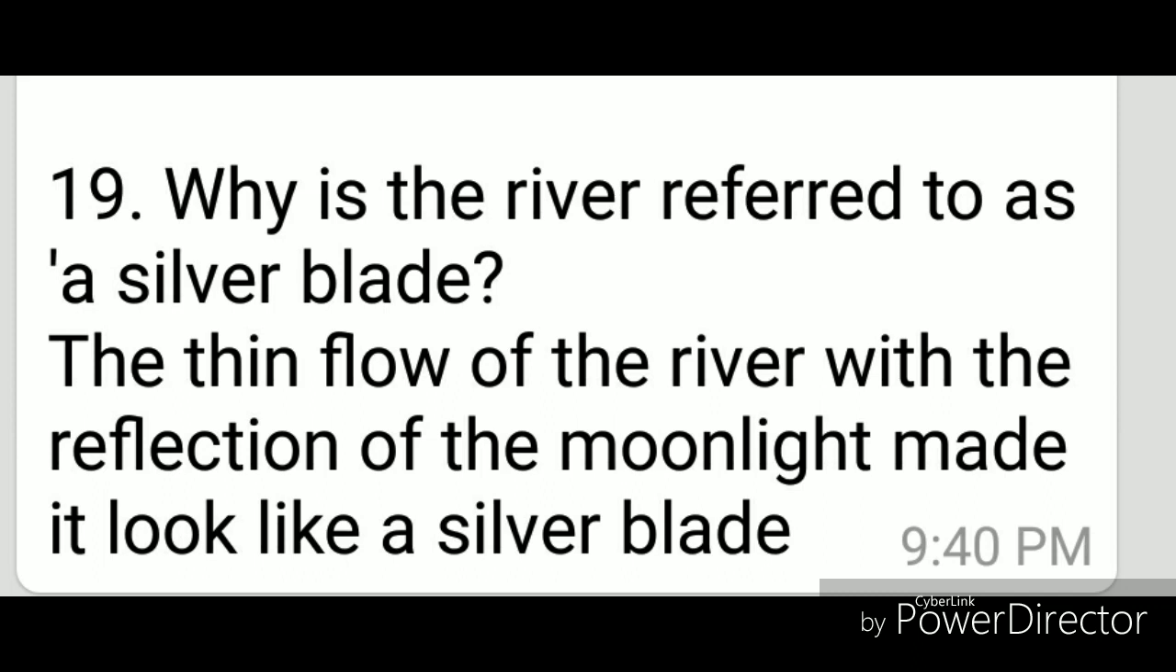Why is the river referred to as a silver blade? The thin flow of the river with the reflection of the moonlight made it look like a silver blade.